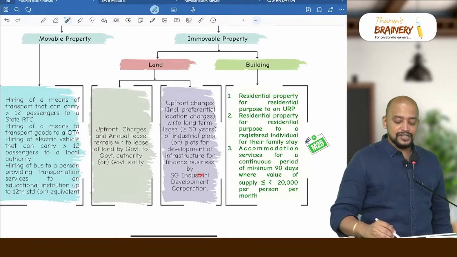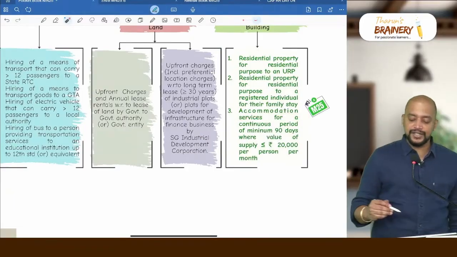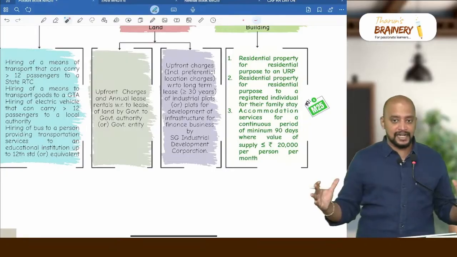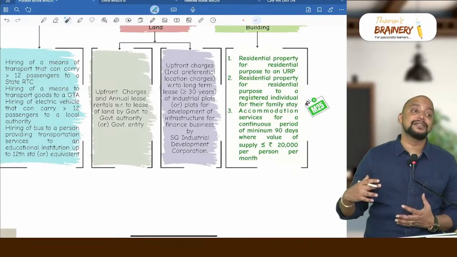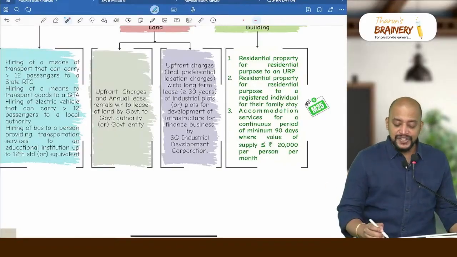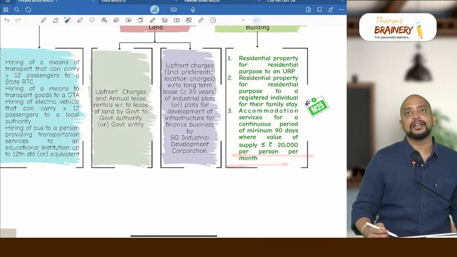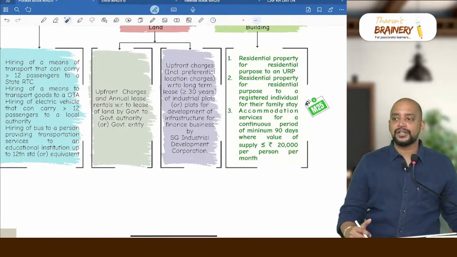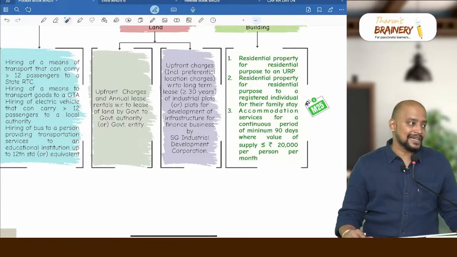Then the third point, which is newly added, is accommodation services. Accommodation services for a continuous period of minimum 90 days. There should be a minimum of 90 consecutive days that the accommodation is given, and the maximum rent is where the value of supply does not exceed 20,000 rupees per person per month. Mostly homestays, hostels, PG accommodations or working men's hostels will come into this category, and even hotels can be brought into this category.